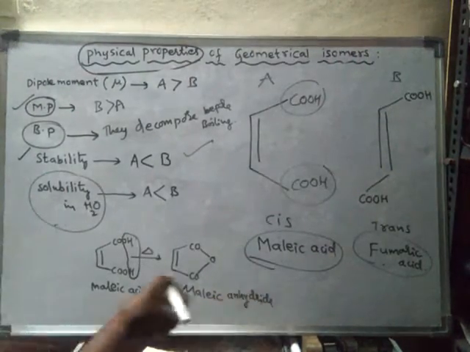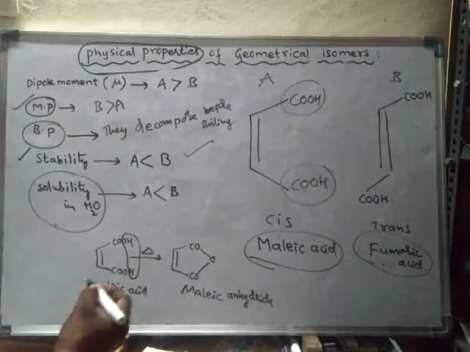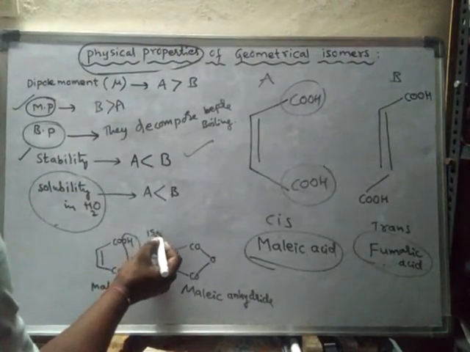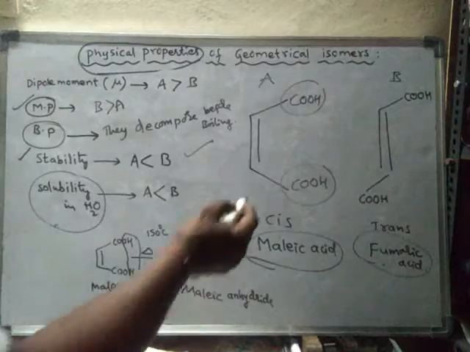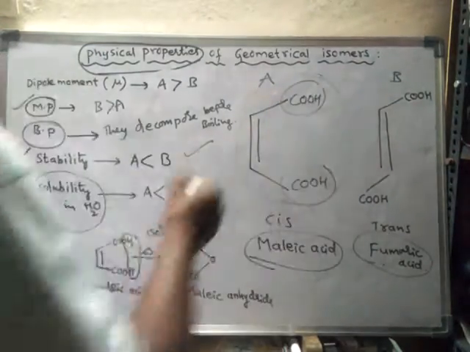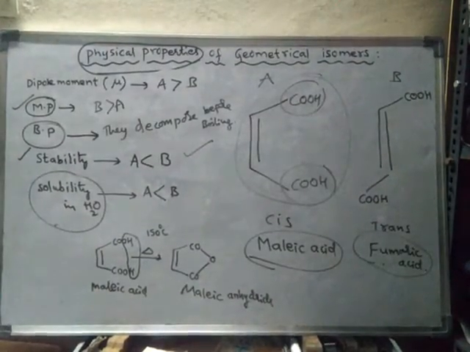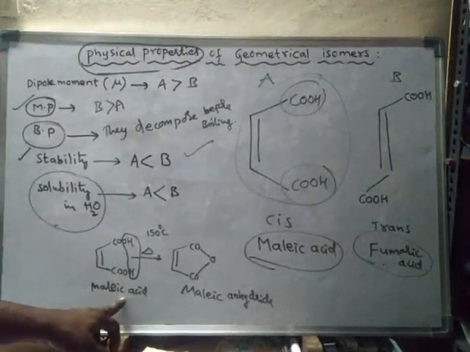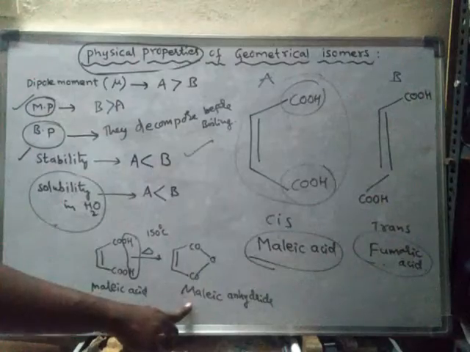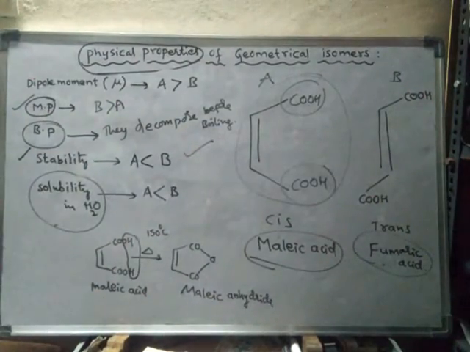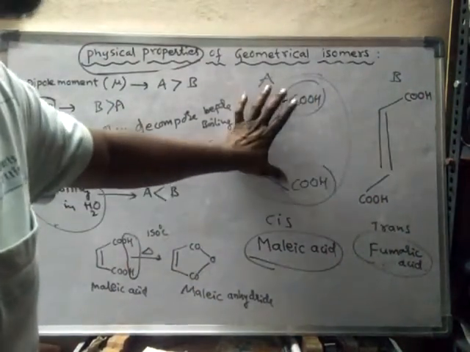That means upon heating at about 150 degrees centigrade, this cis form will show intramolecular reaction. It will convert into its anhydride upon heating, because these two groups are closer.